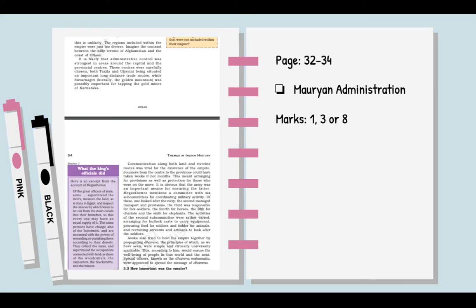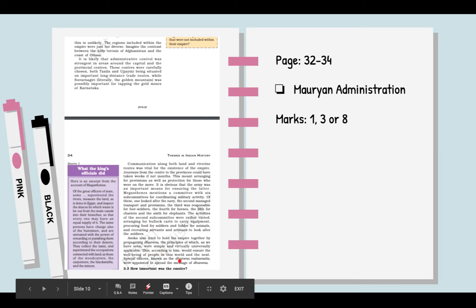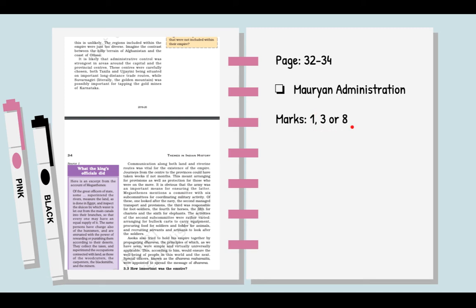Pages 32 to 34 deal with Mauryan administration, and they talk about different aspects of it. They talk about organization of the army or provincial capitals. So you are expected to write about all of that. It also includes a quick section on Ashoka's propagating of Dhamma and how he appointed Dhamma Mahamattas. So this could come as a 1 marker objective type question, 3 marks, or even 8 marks, and it could be tagged with another question.